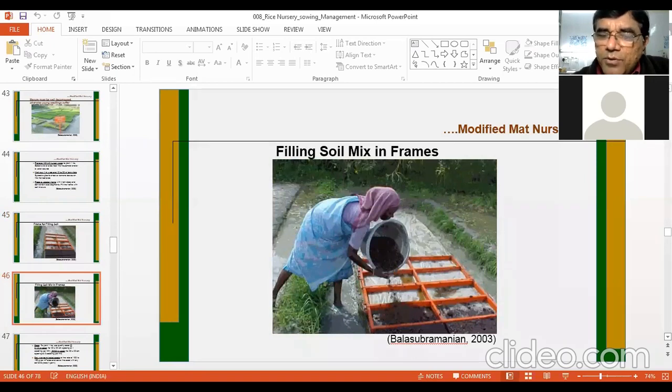Soil mixture prepared. Now you need to put that soil mixture in these frames. And these frames can be made as per the size of the tray. If you want to transplant the seedlings by hand, no problem. You can have any length and breadth of this frame. But if you want to use a paddy transplanter, a machine, then the machine has a tray. So according to the dimension of the tray in the machine, you can keep the dimension of these frames.